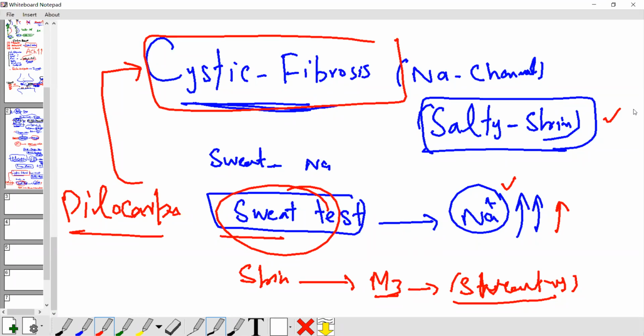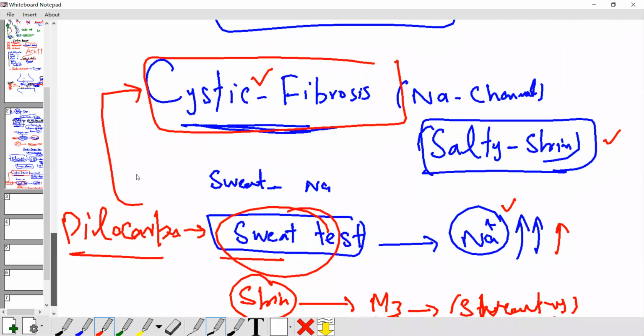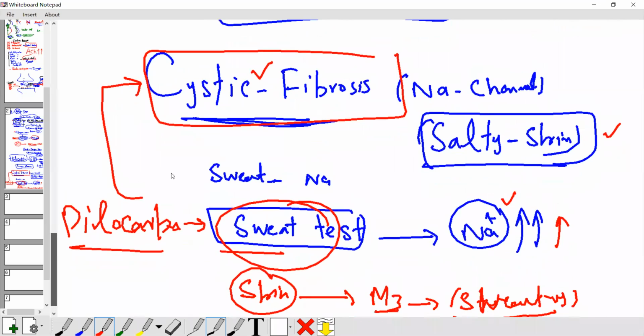For the sweat test, which drug do we use? Pilocarpine. Two uses done. Pilocarpine has a very important use in emergency glaucoma. Never forget this drug for glaucoma, okay? Pilocarpine is the gold standard drug for glaucoma. Another use of this drug: put some drops on the skin and you can collect the sweat easily, so you can perform the sweat test, which is used for cystic fibrosis. So pilocarpine is used to diagnose cystic fibrosis.